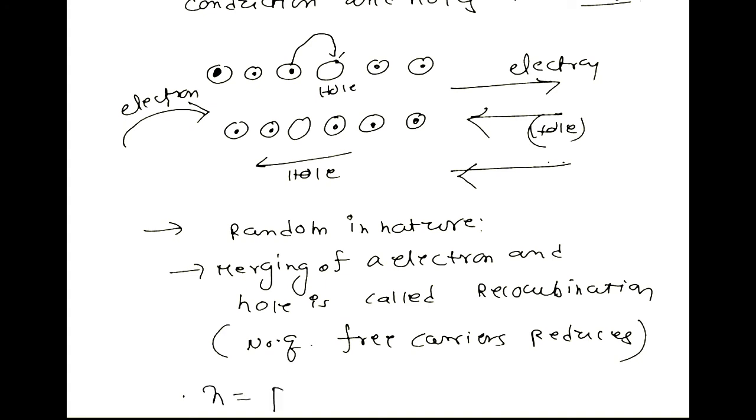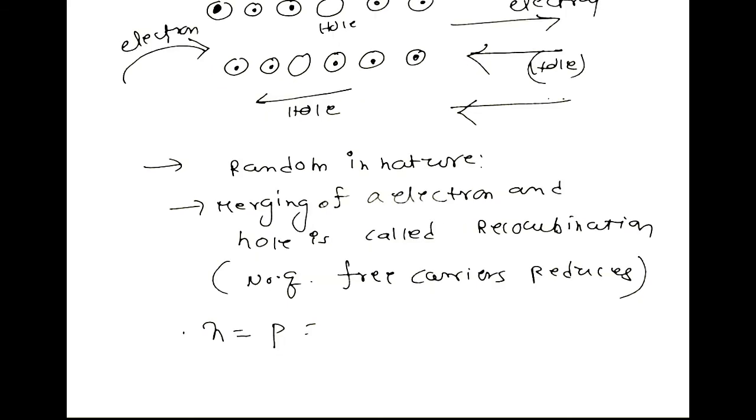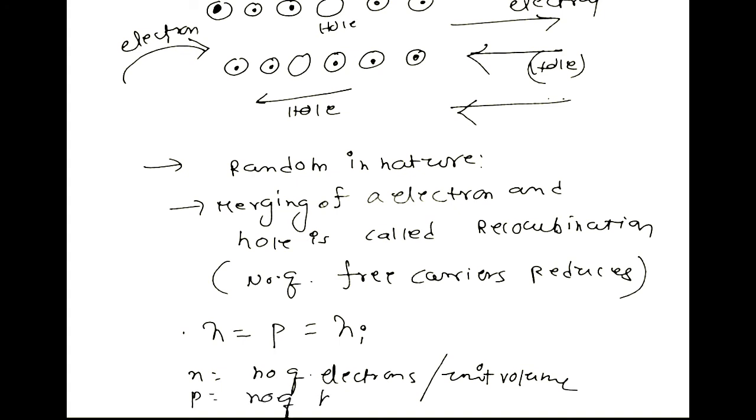Mathematically, n is equal to p is equal to ni, where n is the number of electrons per unit volume, p is the number of holes per unit volume, and ni is the intrinsic concentration.